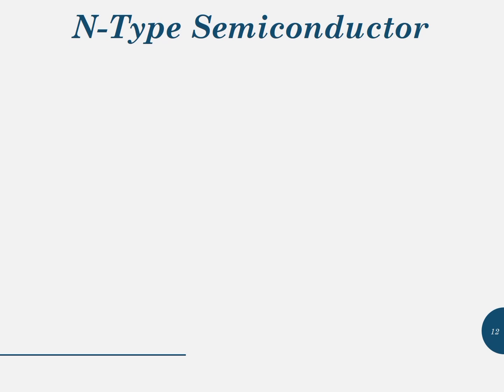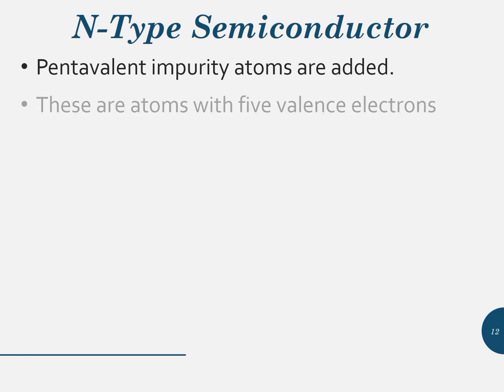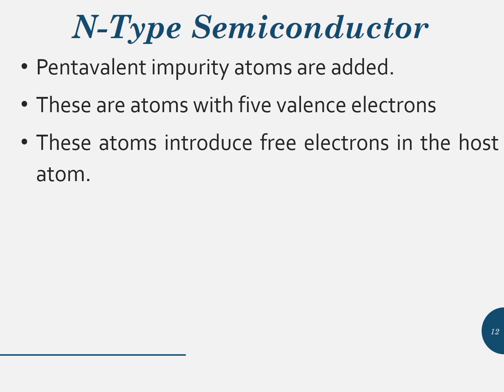In N-type semiconductor, pentavalent impurity atoms are added to increase the number of conduction band electrons in intrinsic host atom. These pentavalent impurity atoms are atoms with 5 valence electrons such as arsenic, phosphorus, antimony, etc. These atoms introduce free electrons in the host atom.